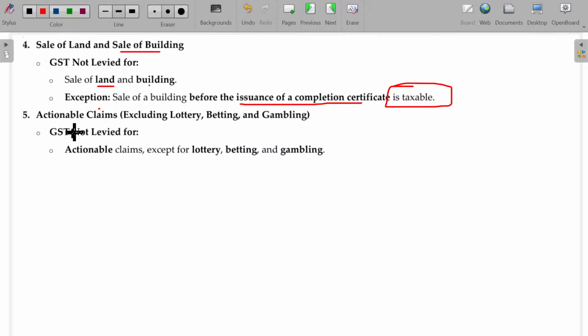And in case of actionable claim, what is called an actionable claim? I have the right to take legal action for recovery of my amount, any due claim. You have n number of actionable claims, especially lottery, betting, gambling. Except these 3, everything will be exempted. It means in actionable claim, only lottery, betting and gambling will be subject to GST. This will be separate. So in case of actionable claim, as already told, unsecured creditors.